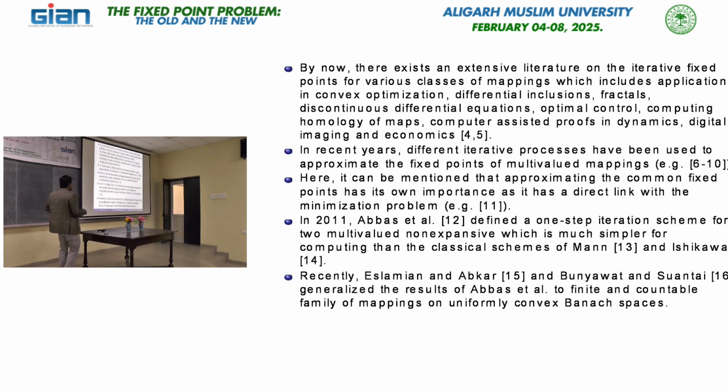Then later on, Abkar and Islamian from Iran, and people from Thailand, extended this scheme for finite and countable families of maps on uniformly convex Banach spaces. Okay.